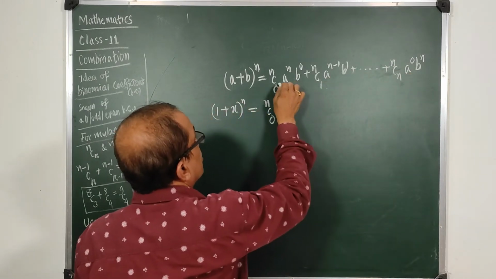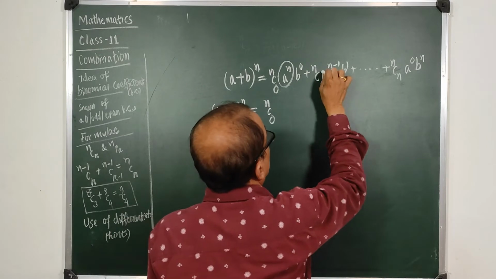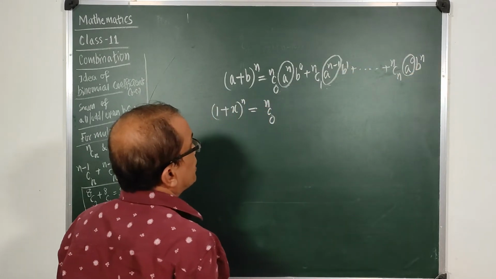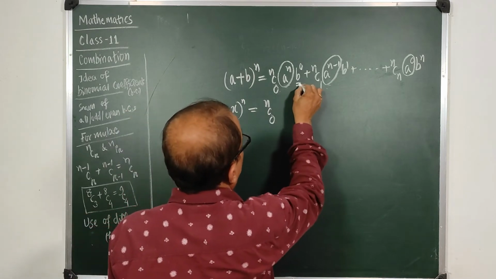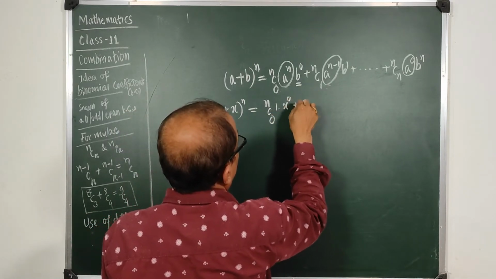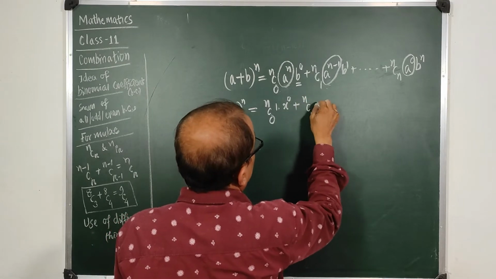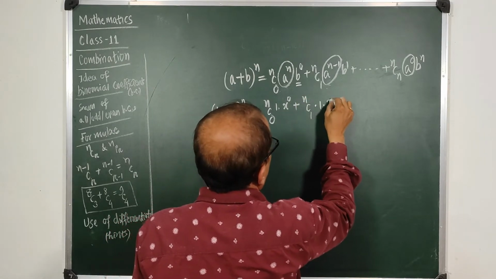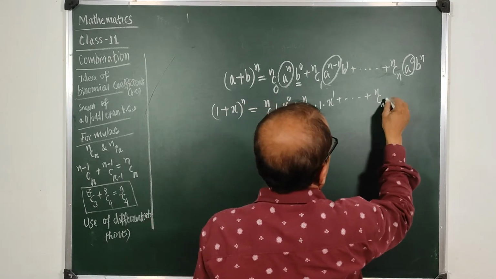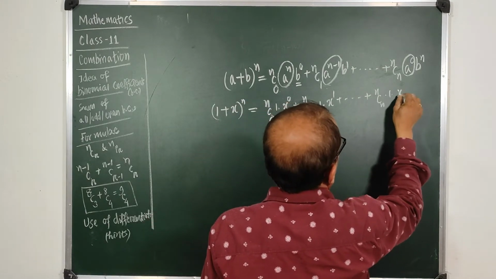So I can just omit this factor, but the other factor will be present. This first one will be 1 into x to the power 0 plus nC1 into 1 into x to the power 1 plus up to nCn into 1 into x to the power n.